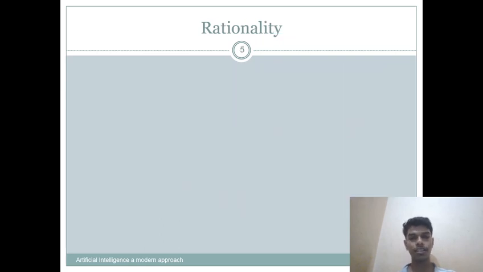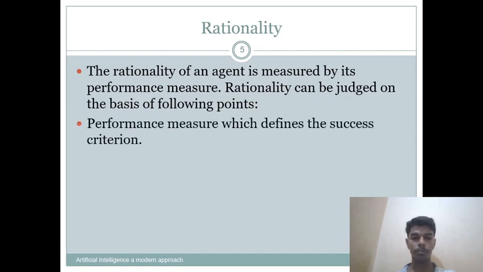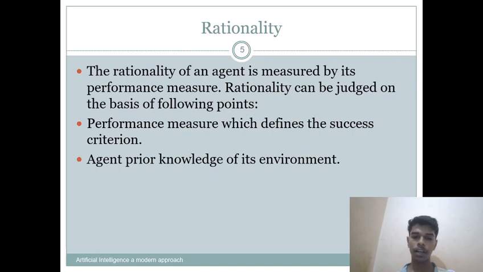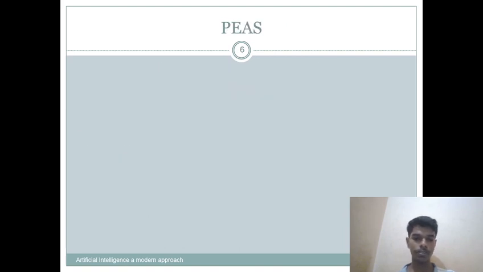Now what is rationality? The rationality of an agent is measured by its performance measure. Rationality can be judged on the basis of the following points: the performance measure, which defines the success criteria; the agent's prior knowledge of its environment; the best possible actions that an agent can perform; and the sequence of percepts.